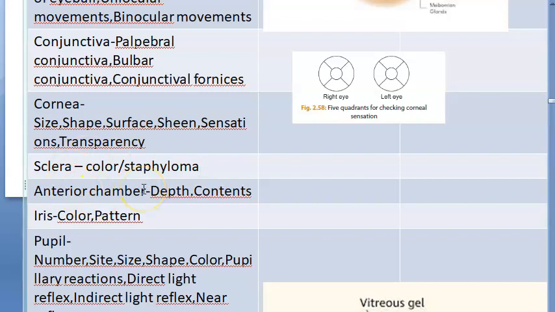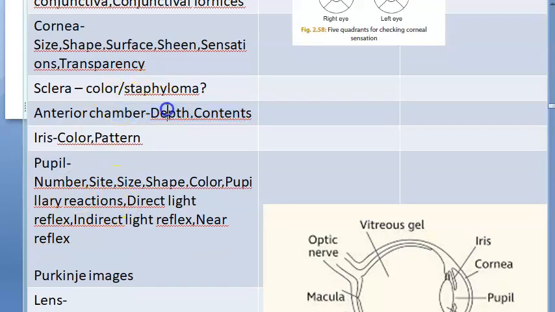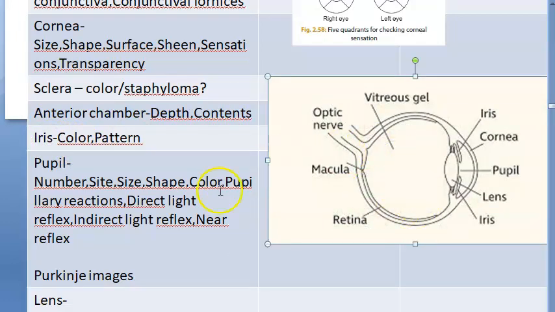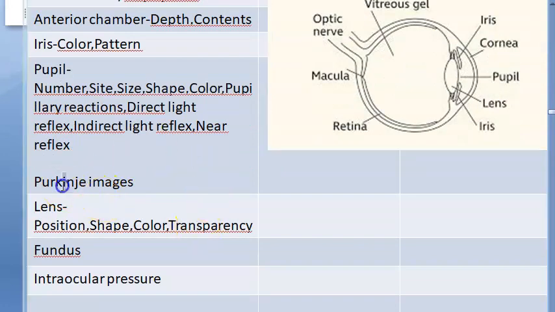Then anterior chamber, check the depth, the contents. How will you check the depth? From the temporal side you will put the torchlight and check the illumination of the iris, right, on the nasal side. Contents you will check if possible. That I think you will need slit lamp examination, but otherwise if you are able to see something. Iris, you will check the color, the pattern, pupil, the number of pupils, site of the pupil, size of the pupil, shape, color, pupillary reactions, the direct light reflex, indirect light reflex, near reflex.